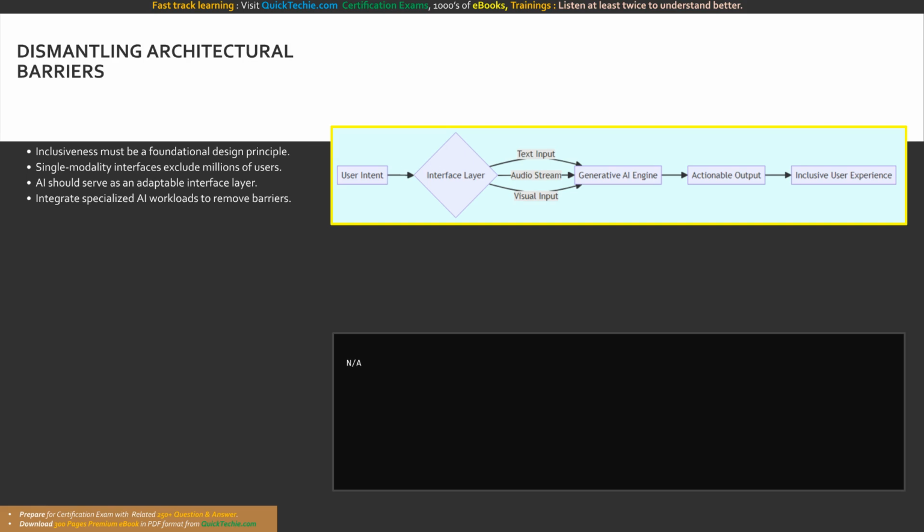This diagram illustrates a truly inclusive architecture. User intent enters the interface layer, which is equipped to handle text input, audio streams, or visual input simultaneously. All paths lead to the central generative AI engine, ensuring an inclusive user experience regardless of the user's physical capabilities.